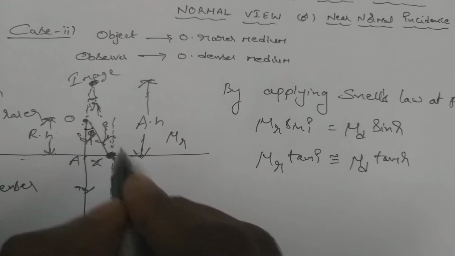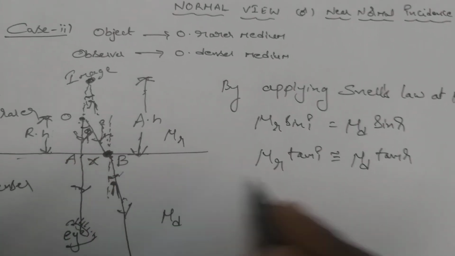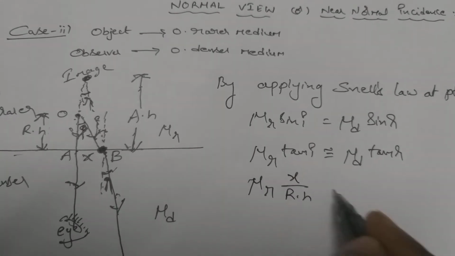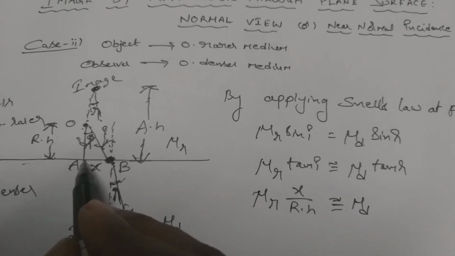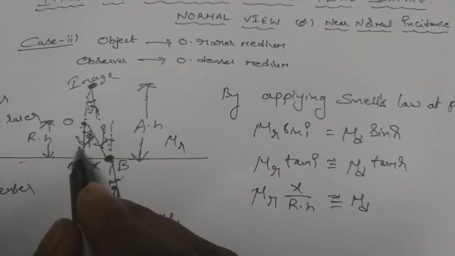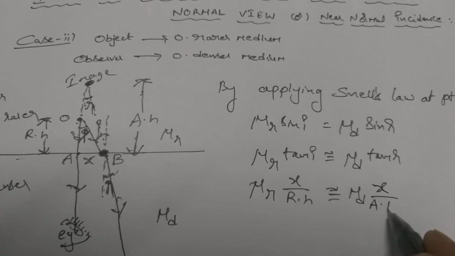From triangle AOB, tan I is the opposite side x by AO, the real height. So mu r into x by real height is approximately equal to mu d into tan r. From triangle AIB, tan r is the opposite side x by the apparent height.